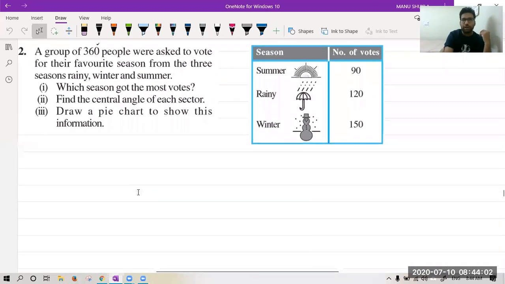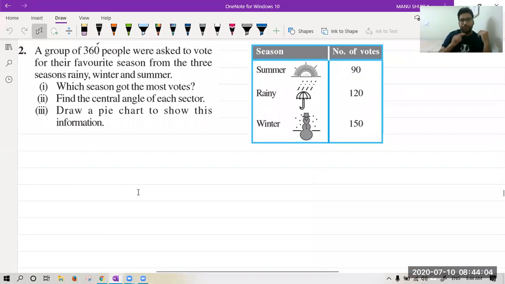This was your homework. I hope you have done it. Still, let's see. It says a group of 360 people were asked to vote for their favorite season from three seasons, that is rainy, winter and summer. So we got these votes: 90, 120 and 150. Now they are asking which season got the most votes. Please tell me which season got the most votes. Winter got the most votes.